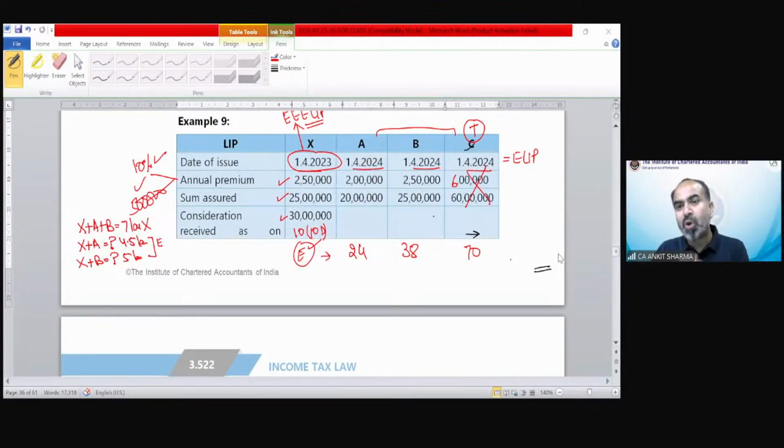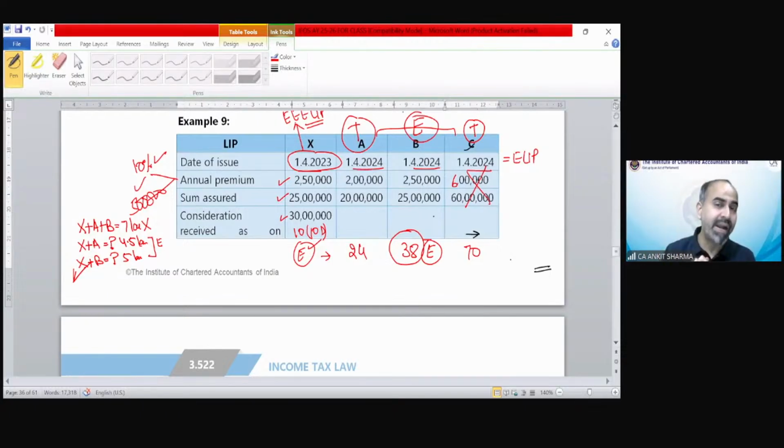So which would be more beneficial to the assessee? Of course, the one with the higher consideration. So B would be better, because if we exempt B, the taxable value would be 24 lakh. If you claim the exemption of A, then 38 would be taxable. So that is the case. We have to claim the exemption of X and B. So A is going to be taxed, and B is going to be exempted.